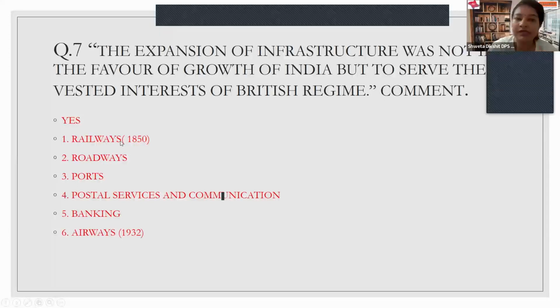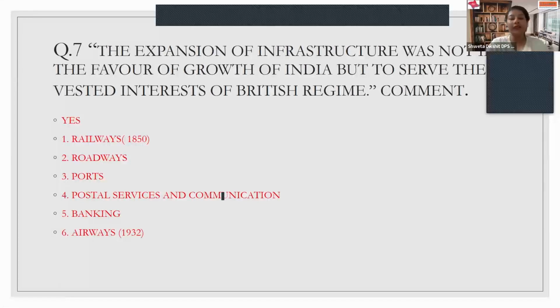The reasons, first is railway. Remember children, it's again a one marker. It was established in the year 1850, although the first train started in 1853. So don't get confused. The railway established in India was 1850.